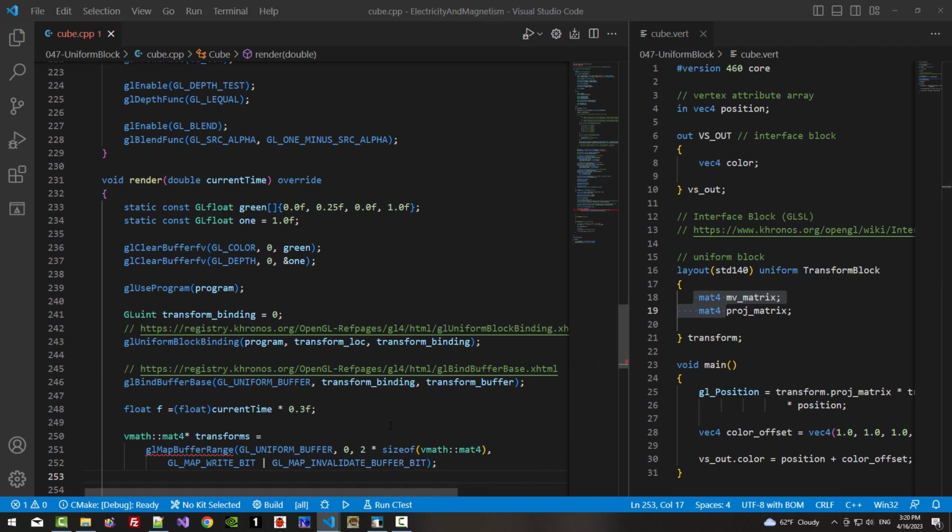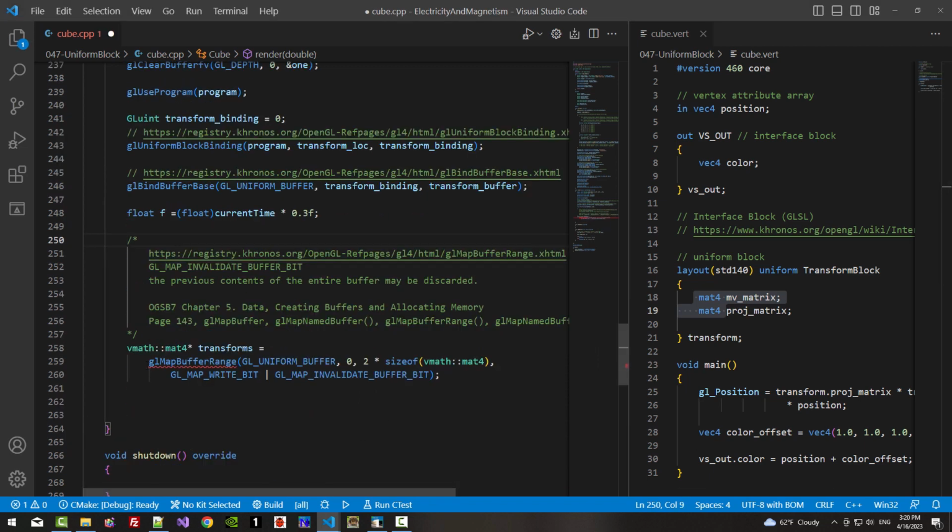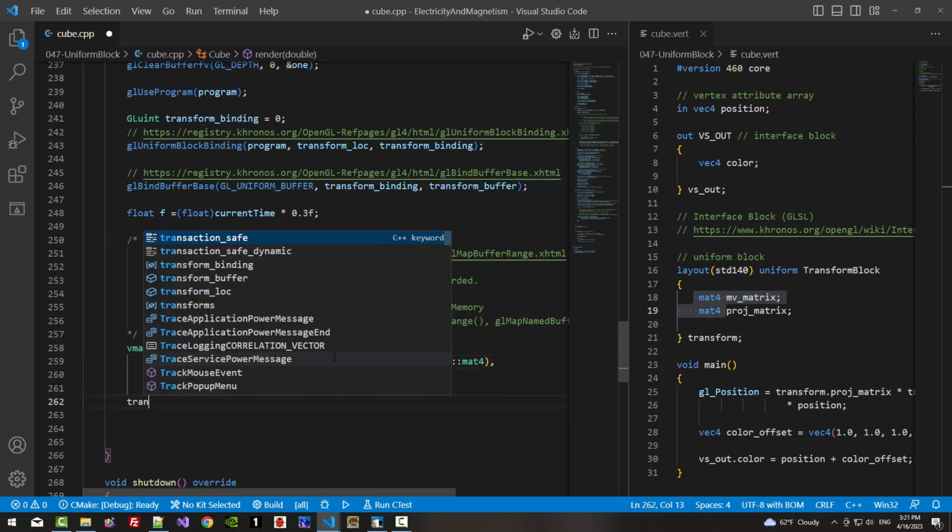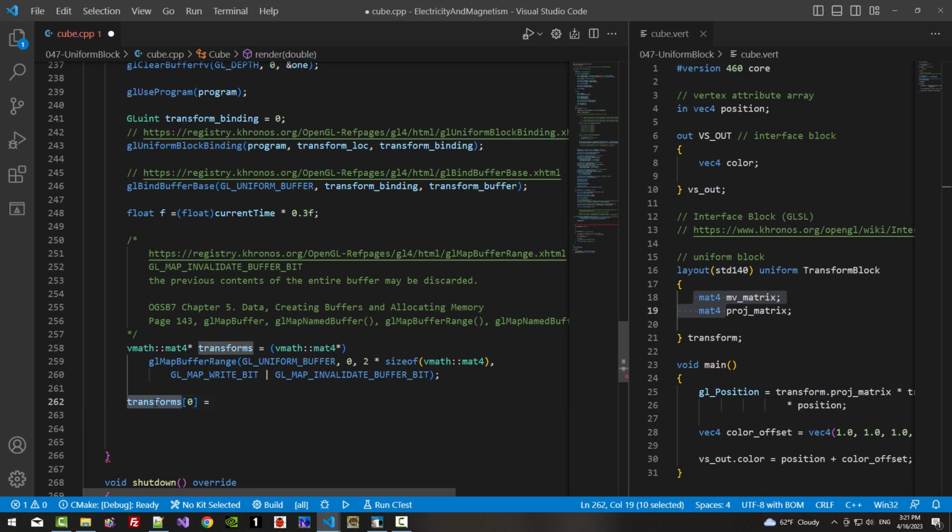For more information about glMapBufferRange, please refer to this documentation. We need to typecast to vmath::mat4. Now transform 0. This transform 0 represents the model view matrix.